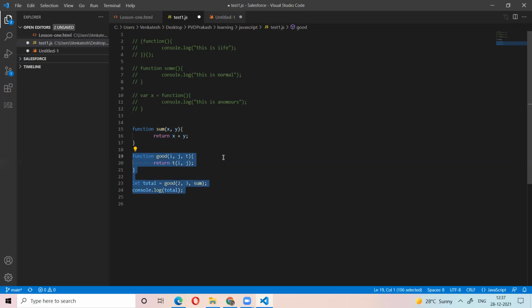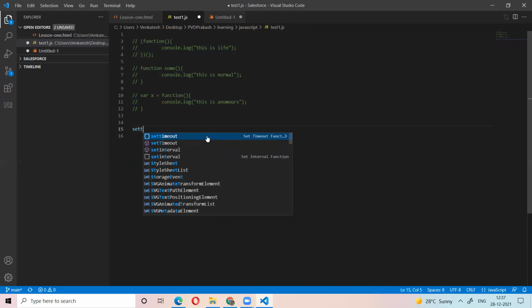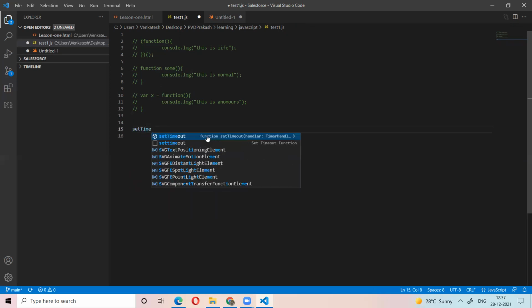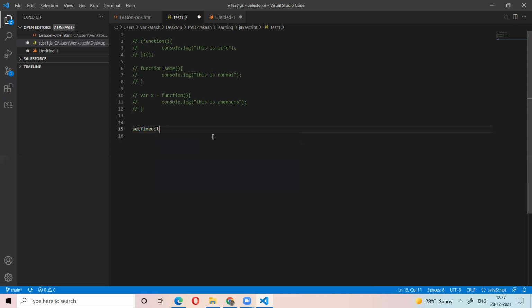There is a function called setTimeout. This is the predefined function. If you want to use this function, you need to know what is the use of this function and what are the arguments. The first one is the handler. Handler means nothing but the function call, the other function. Second one is the timeout.